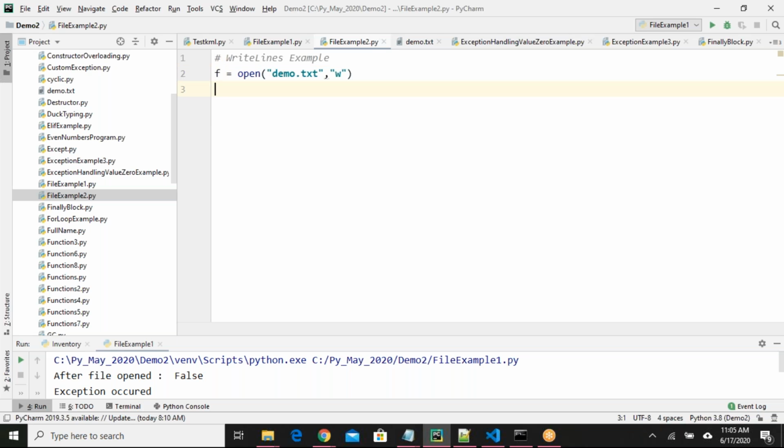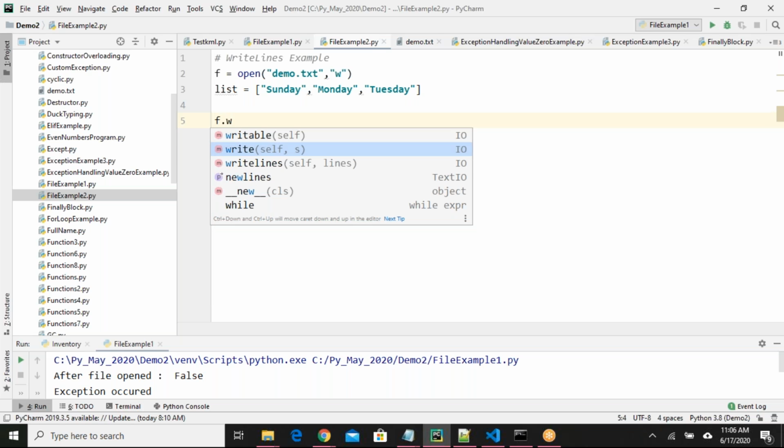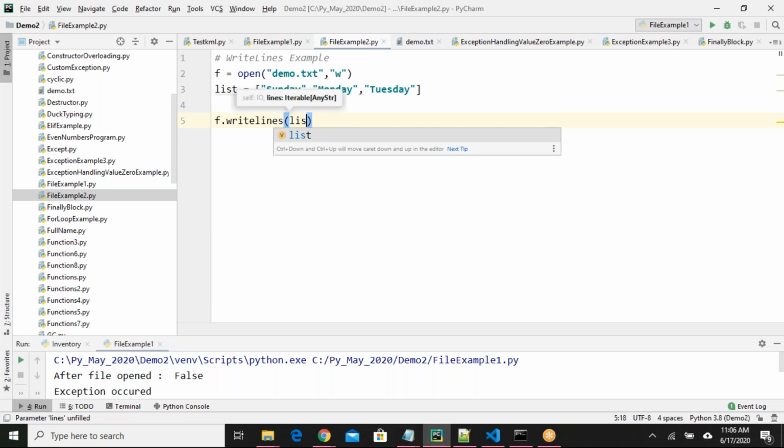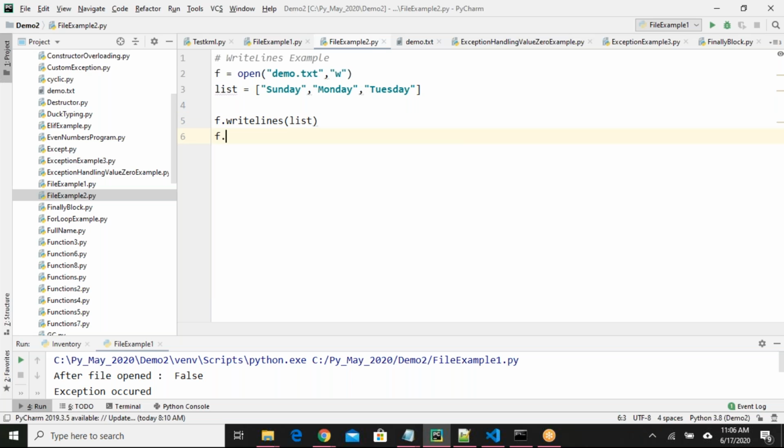Let me take one collection, some list: Sunday, Monday, Tuesday. That is enough for me. Now let me say f.writelines(list), then f.close(). This is my program.